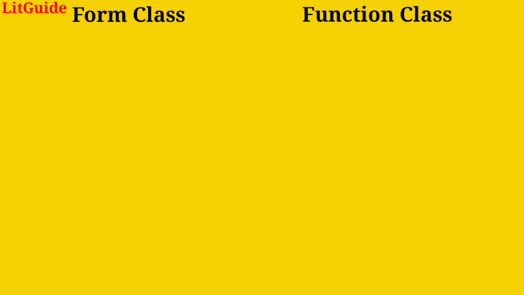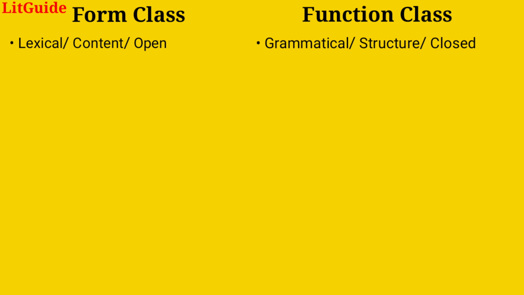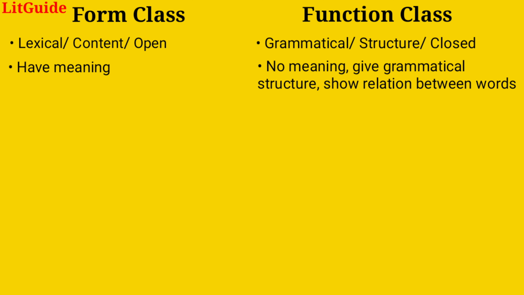Alright, let us have a quick summary. First point, form class is also called lexical class or content class or open class of words, while function class is also called grammatical class or structure class or closed class of words. Second point, form class has meaning, while function class words have no meaning on their own. They give grammatical structure to a sentence and show relation between the words of that sentence.